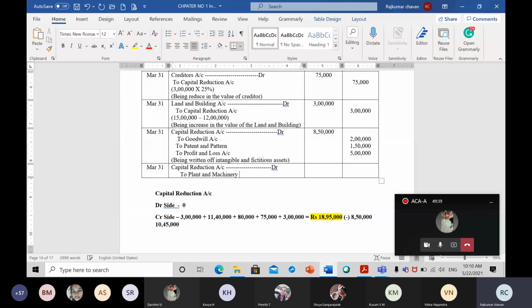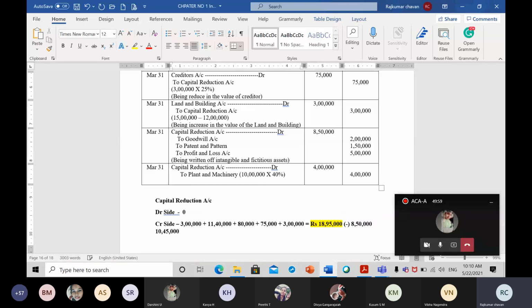Now the total amount is 10 lakh, and they are telling you to reduce it by how much percent? 40%, which is equal to how much? 4 lakh rupees. How did you get 4 lakh? 10 lakh into 40%. So what will be my narration now? Being reduced in the value of plant and machinery, because now the value of plant and machinery has been reduced.